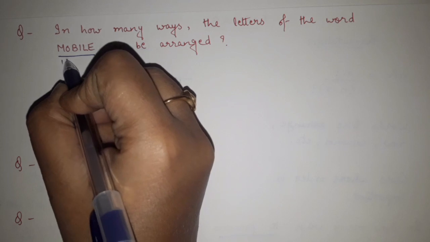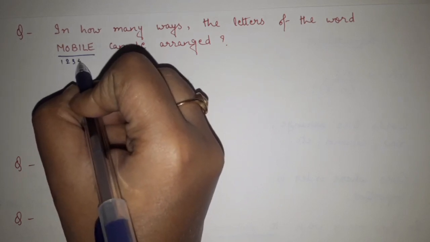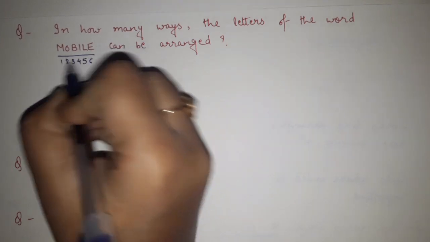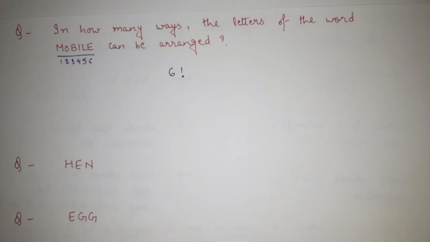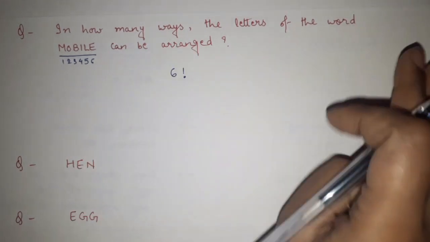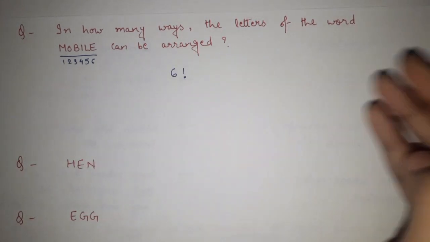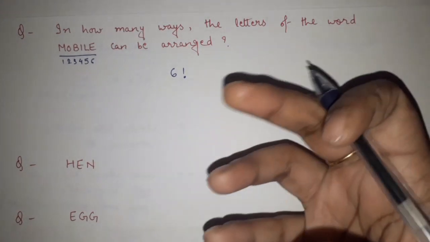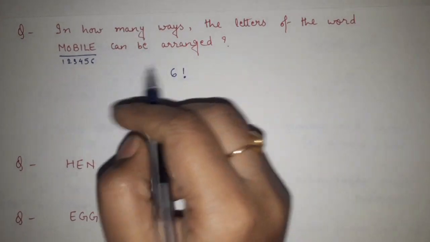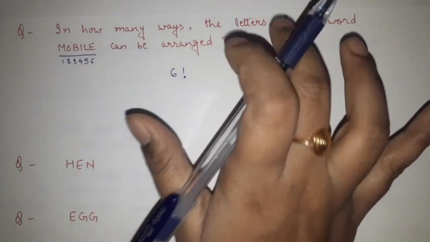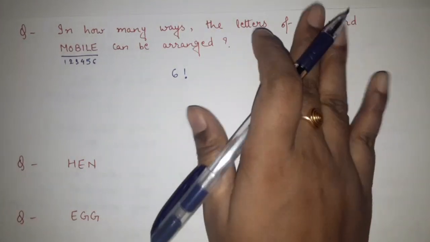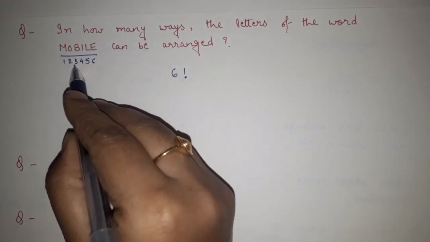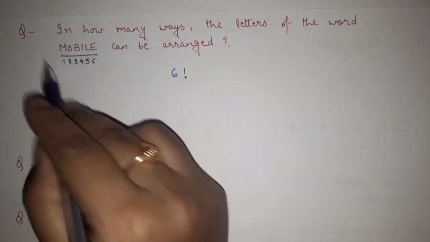Here M, O, B, I, L, E. All 6 characters are there and all 6 are unique. So simply the answer will be 6 factorial. I am showing you the shortcut, okay? No need to apply any formula, logic, or observation. This kind of question is repeatedly asked, and if you know this, you can save a lot of time. Simply count the number of unique characters in your word.